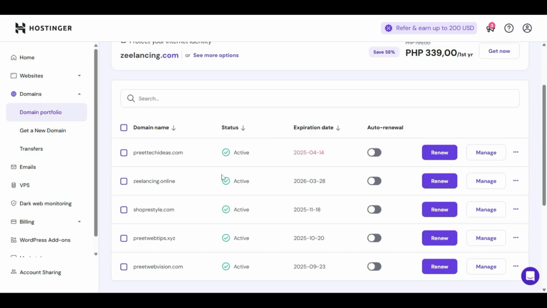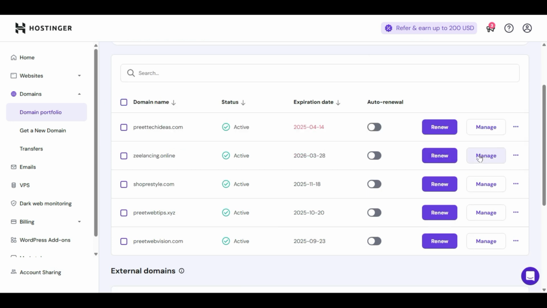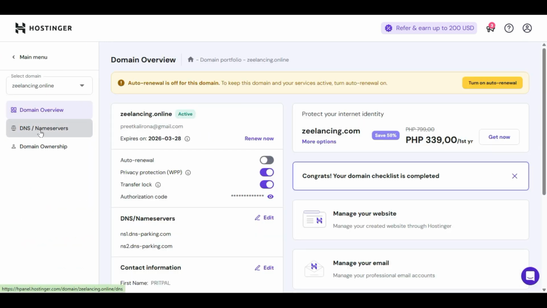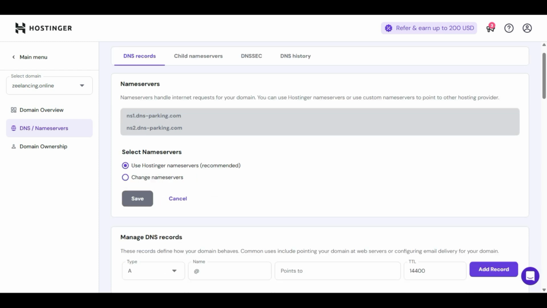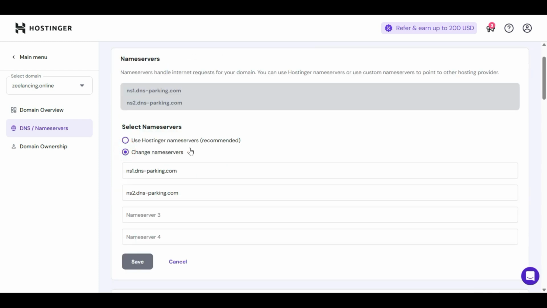Make sure you have access to your domain's DNS. I'm using Hostinger. Let me show you one of my domains, and it has the option DNS and name server. Make sure you are able to change your name server. When we add our website to Cloudflare, it will ask you to change these name servers. When you click on change name server, you have to put in custom name servers and put the Cloudflare name servers we will use here. This way you will be able to connect your website to Cloudflare.